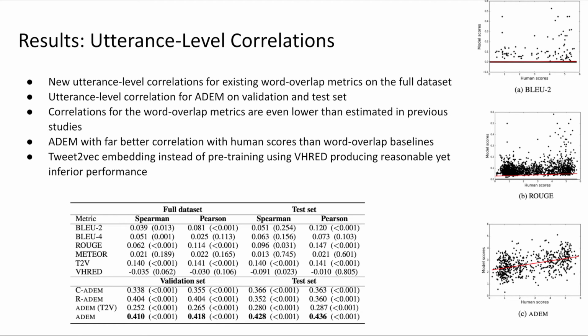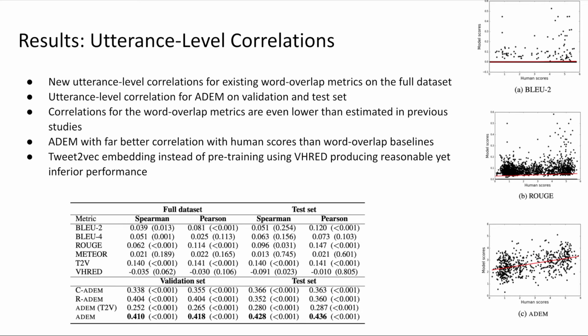Results. Let's see the results of utterance level correlation. New utterance level correlations were calculated for existing overlap metrics like Blue2, Rouge, etc. This was done on the full dataset. Utterance level correlation for Adam was done on the validation and test set. It was noticed that the correlations for the existing word overlap metrics are even lower than what was estimated in the previous studies.